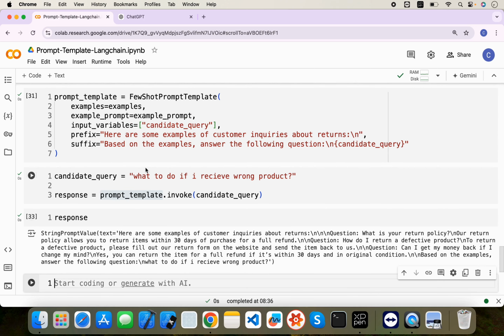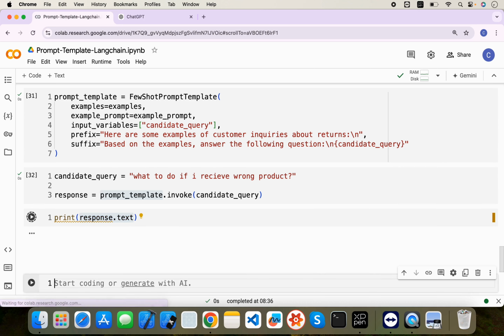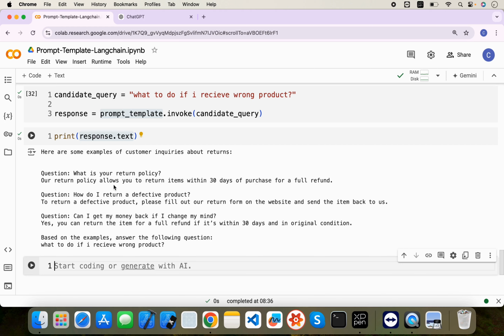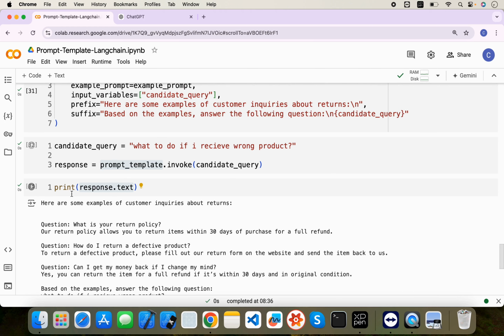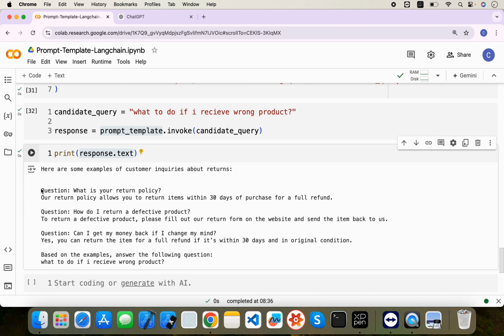So if you see, this prefix has been pasted in the first, right? So it is a string prompt value. Let me access the text value of it and let me print it. Okay, so it will print in a very visible manner. Yeah, here. So if you see, our prefix is pasted here, like here are some example of customer inquiry about the return, and then our examples are here, right?